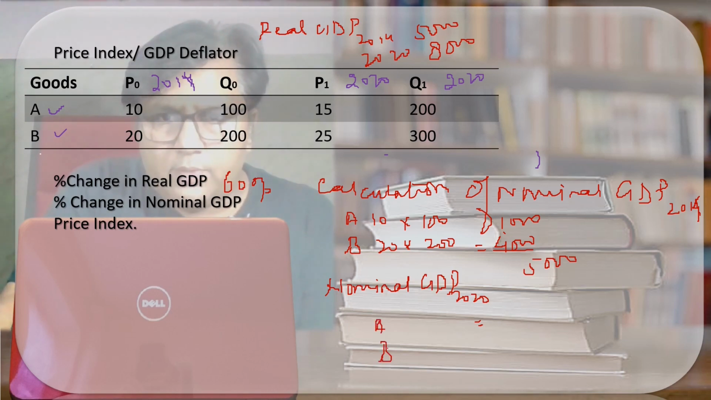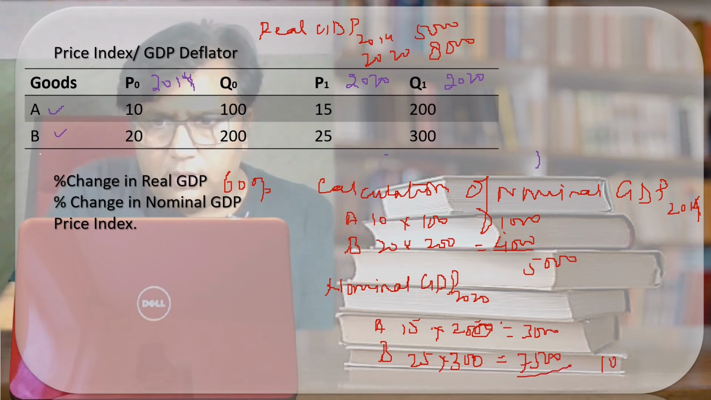Nominal GDP 2020. Commodity A, commodity B. Commodity A current year price 15, quantity is 200. It will be 3000. For commodity B, that is 25 multiplied by 300. It will be 7500. It is 10,500. Okay.